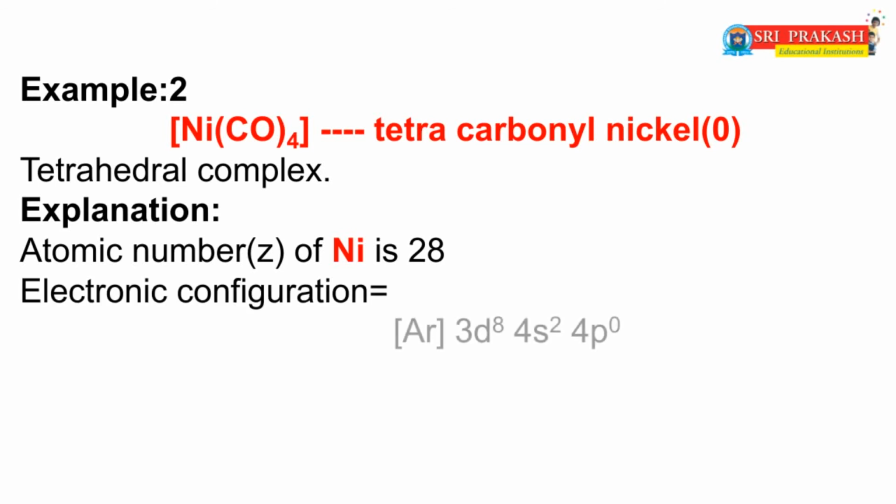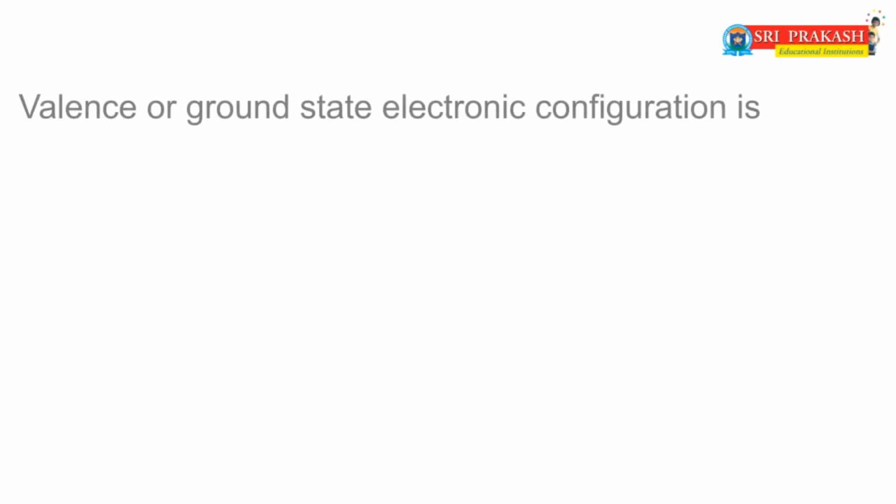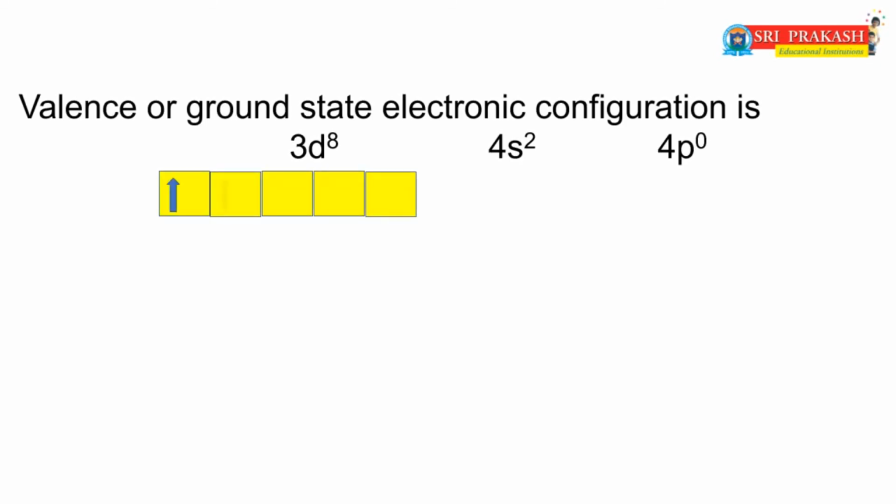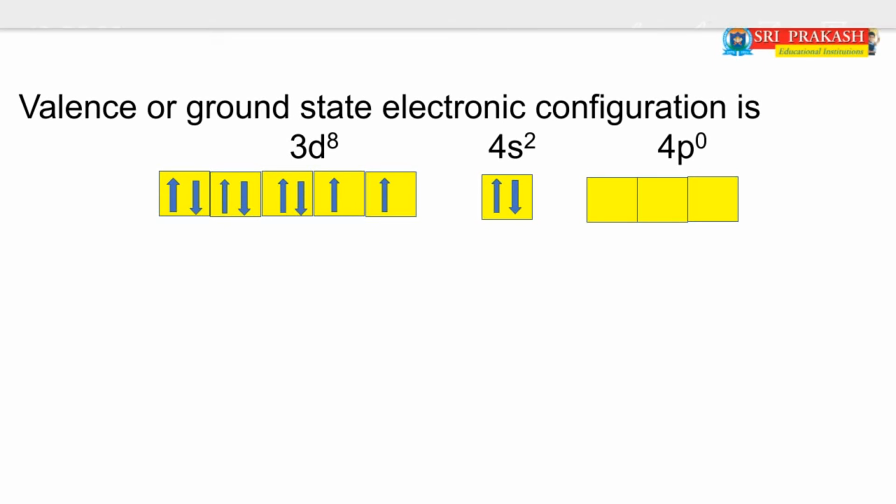So the electronic configuration of nickel is argon 3d8 4s2 4p0. And the valence or ground state electronic configuration of nickel is 3d8 4s2 and 4p0.